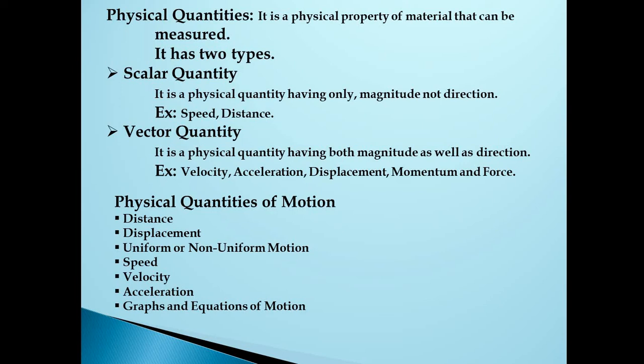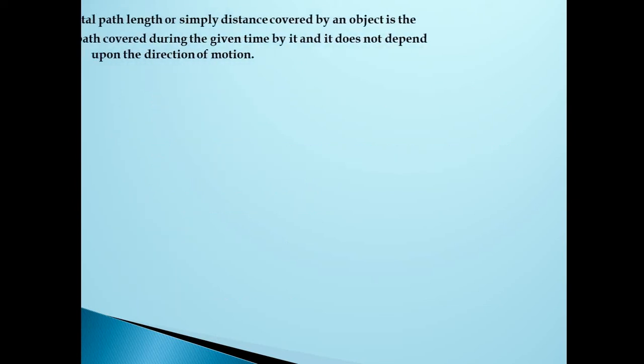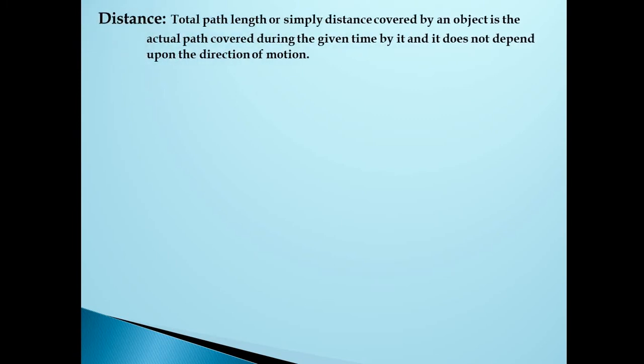What is a physical quantity? It is the property of a material that can be measured. What are the physical quantities of motion? These: distance, displacement, uniform or non-uniform motion, speed, velocity, acceleration, graph and equations of motion. These are the physical properties of material that can be measured. Let us see the first physical property of a motion: distance.